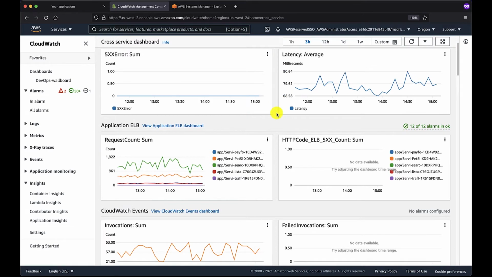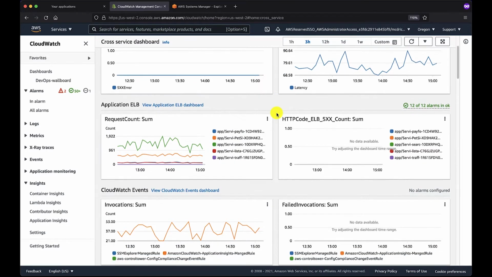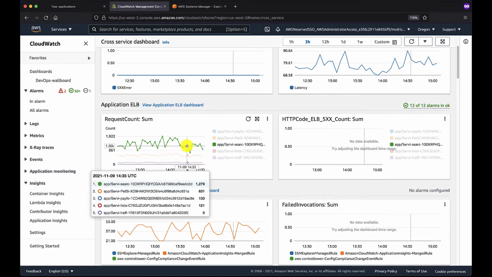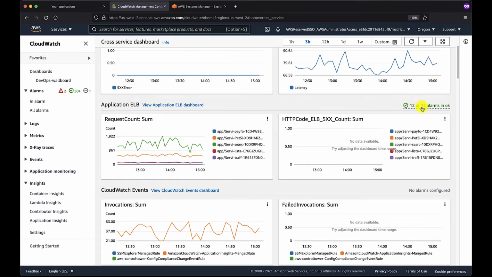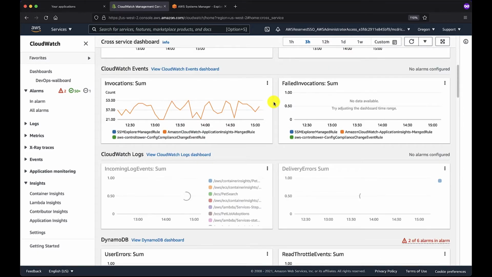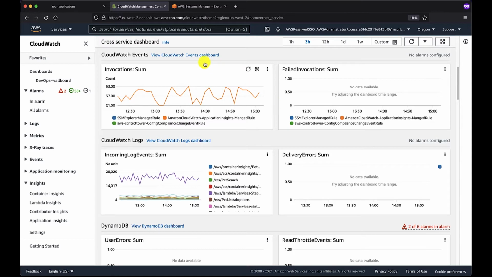And even here, just having a really fast and easy look, we can still see rough counts of traffic coming to an application load balancer. We can see references to alarms that are generated in conjunction with these particular services that you're operating, and all kinds of per service metrics that are extremely valuable for diagnosing problems that exist in your environment.